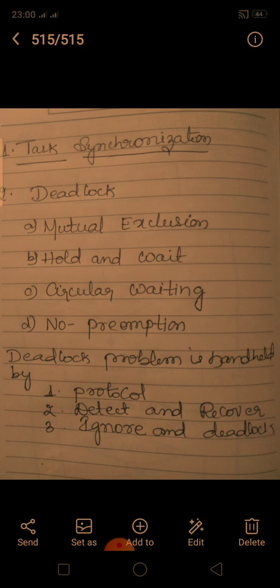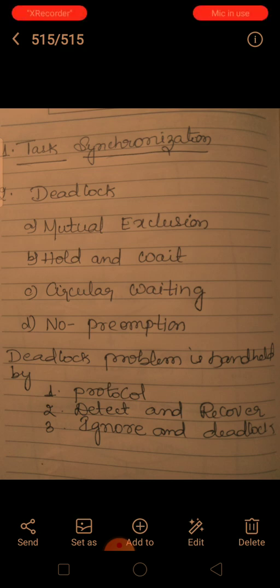First one is mutual exclusion. I will explain it once again. Only one process uses a resource at a time. Once a process has been allocated a particular resource, it has exclusive use of the resource. Second one is hold and wait. A process may hold a resource at the same time it requires another one.